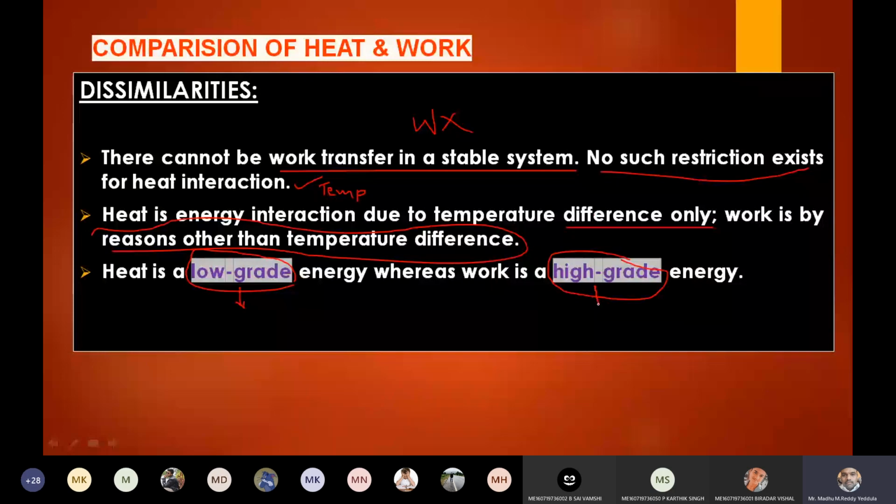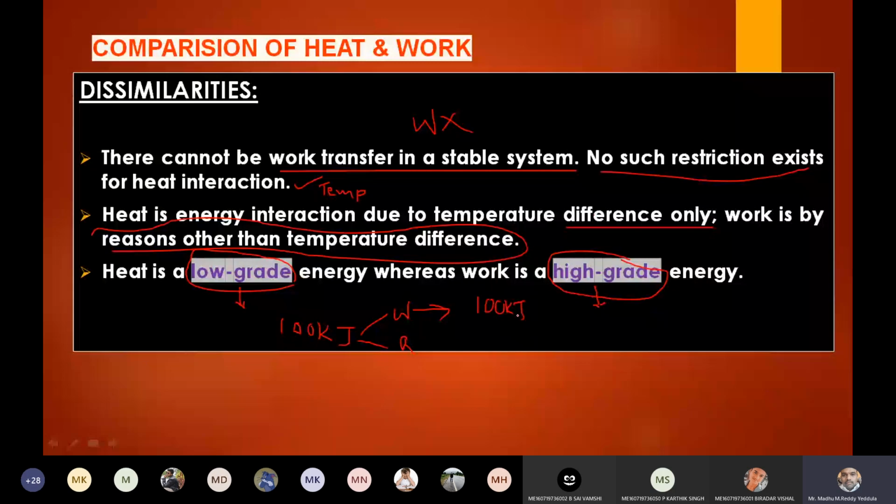Let us say I have 100 kilojoules of work and 100 kilojoules of heat. Now I can convert this 100 kilojoules of work into another form of energy of magnitude equal to 100 kilojoules.